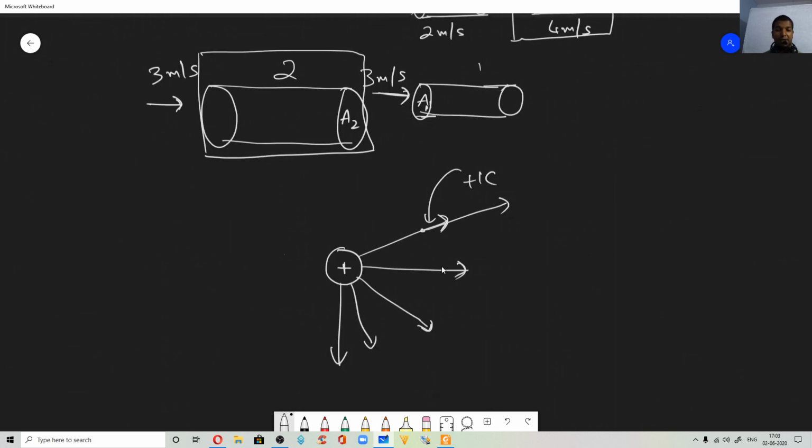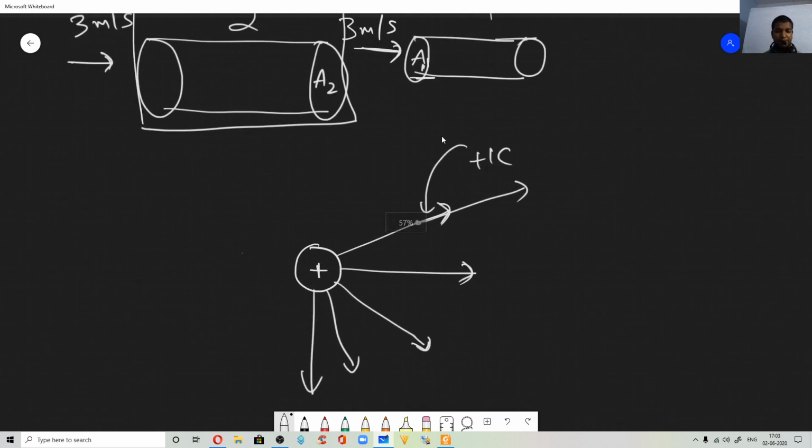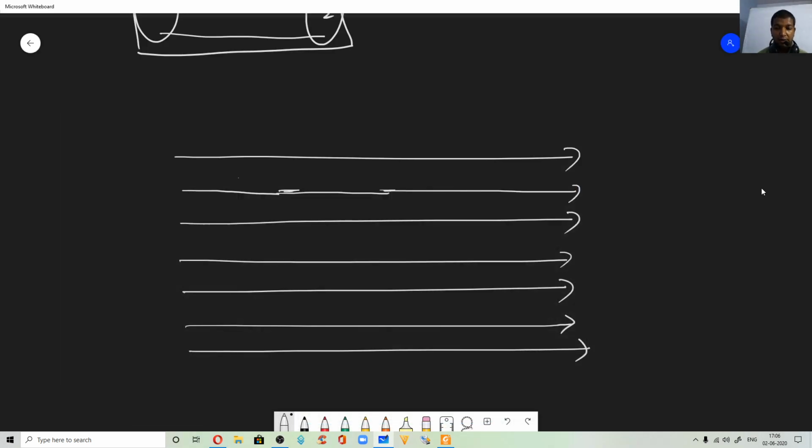So now, on the same grounds, can we define electric flux? Yes, it's easy. Let me draw a neat diagram. I have a uniform electric field here. Now let us try to understand electric flux. It's very similar to the liquid flux we just saw.